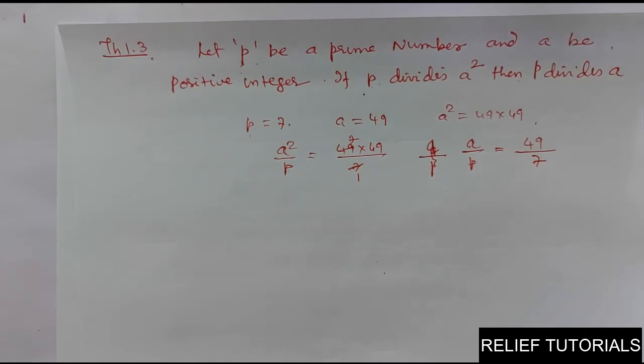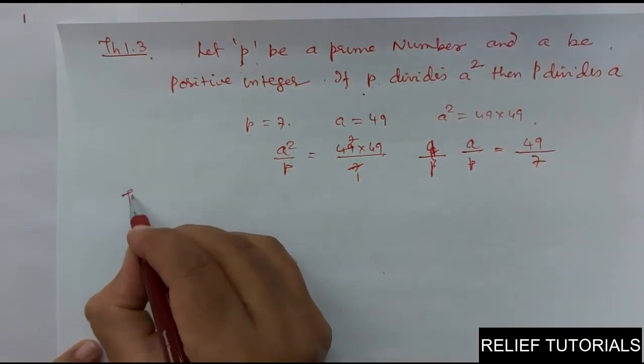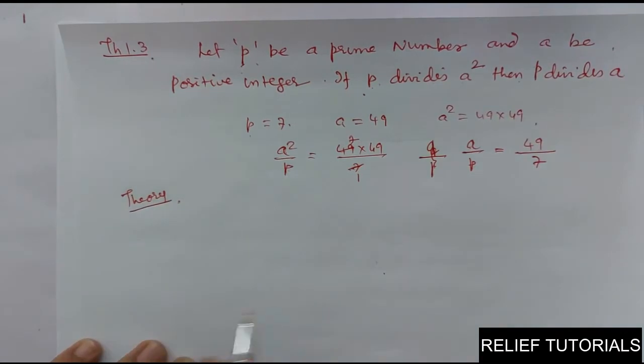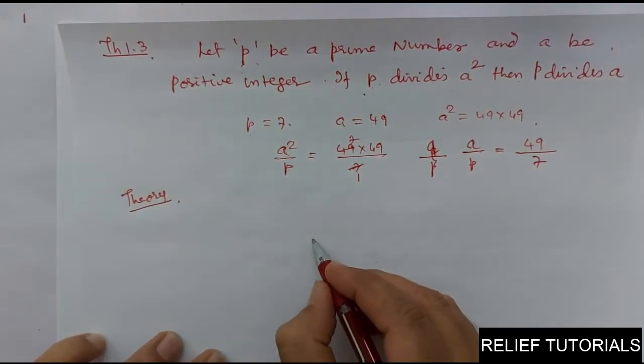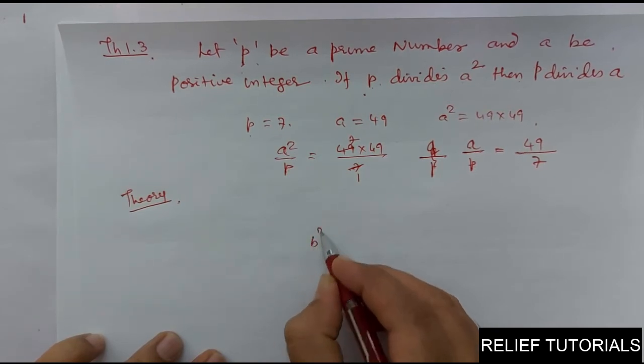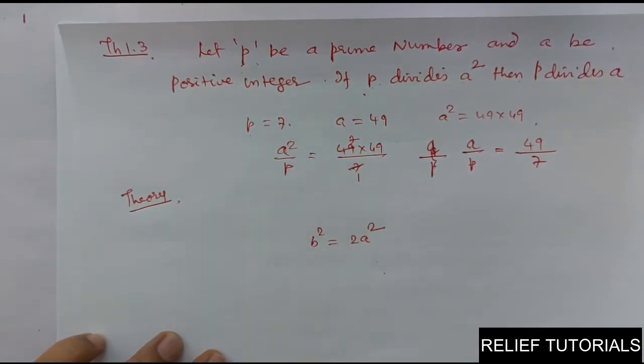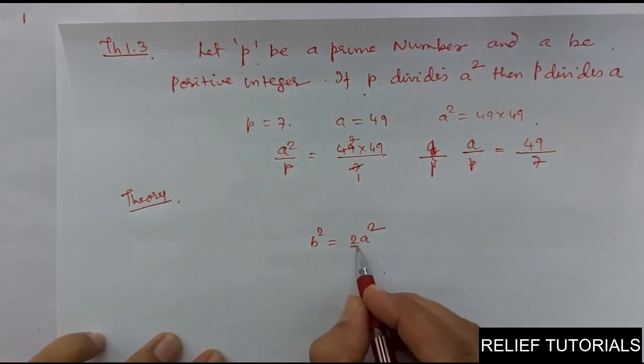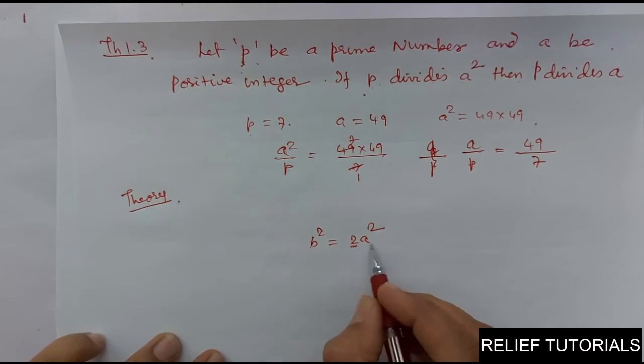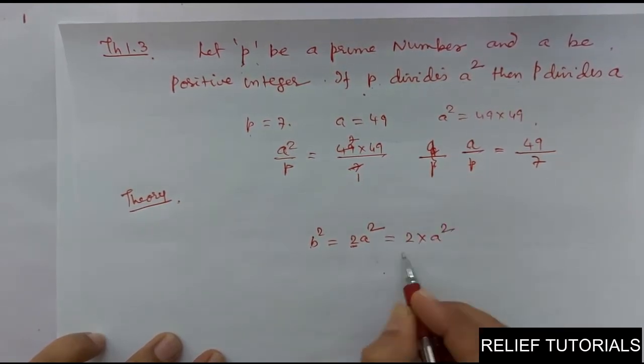Now, we will do a few problems based on proof. Okay. See, a little bit of theory. If I am able to write, see here, B square is equal to 2A square, suppose this is the fact. What do you mean by this? 2 is a factor of B square, 2 into A square. So 2 is one of the factors of B square. So we can say B square is divisible by 2.